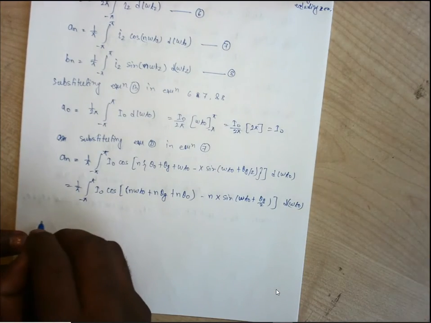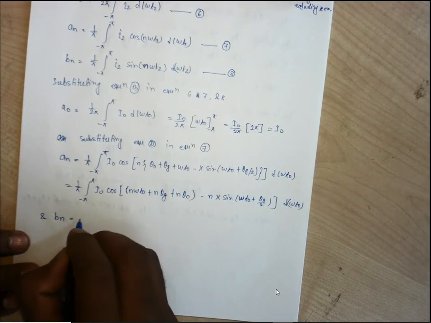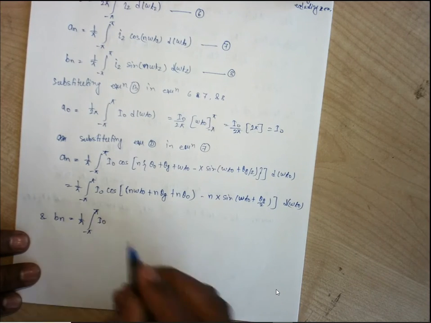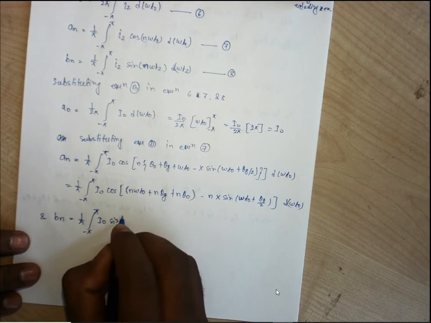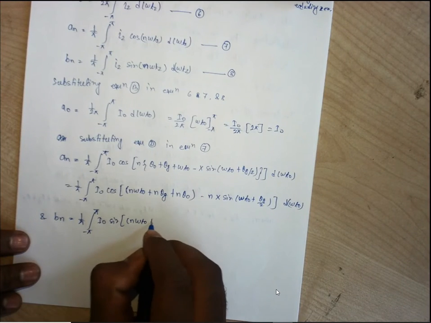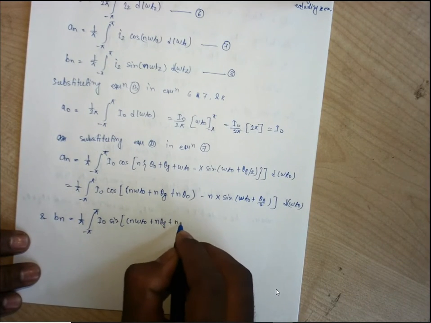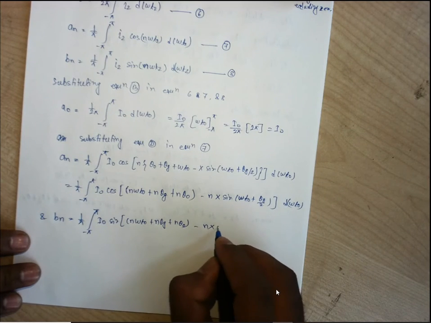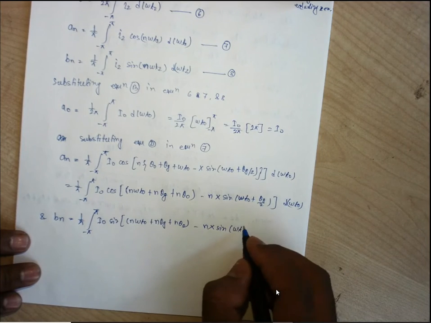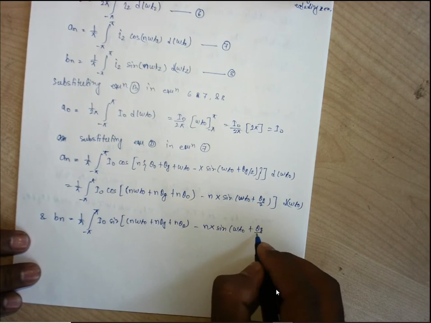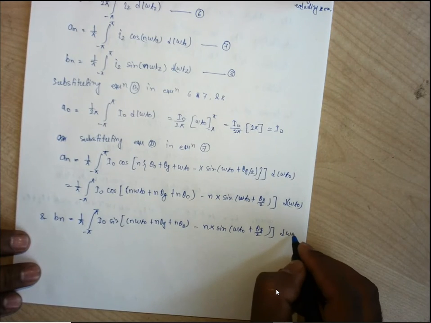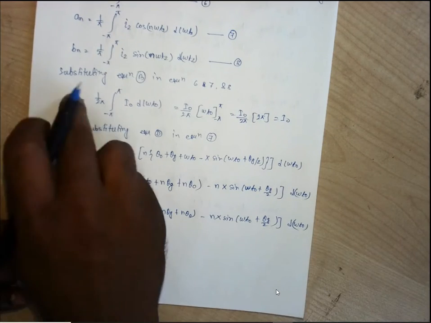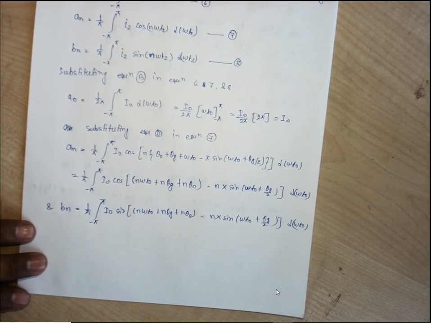In the same way we can go with bn. So this is A naught, an and bn.